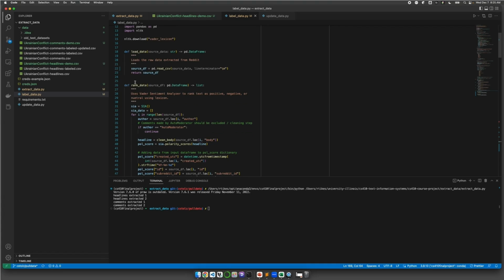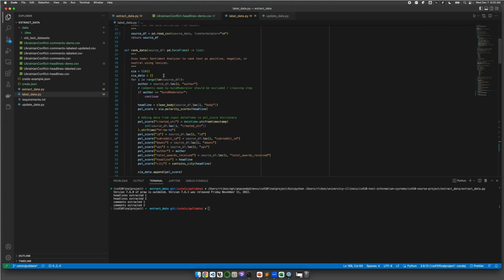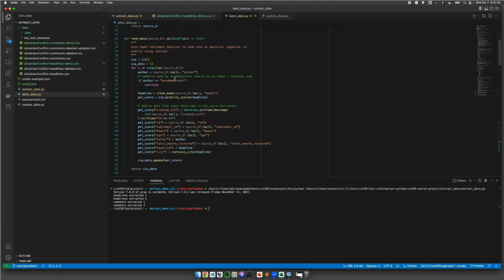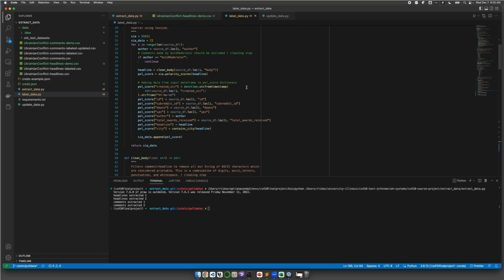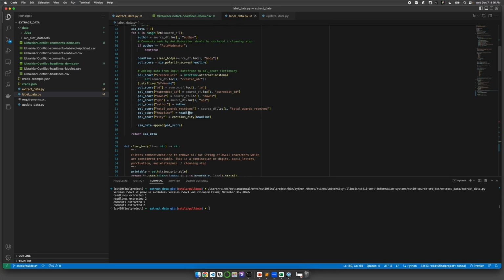So first of all, we load the data, then we rank the data, and data cleaning, if we see auto moderator, we continue, we clean the body, we get the polarity scores from the body, and then we combine the columns in the pandas CSV, which are not the body, with the polarity scores and the cleaned body.